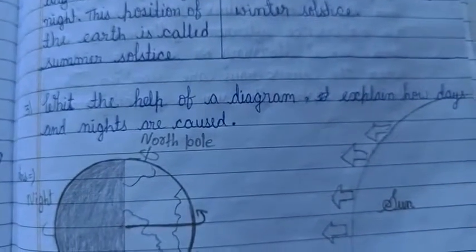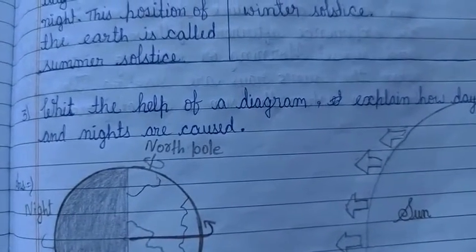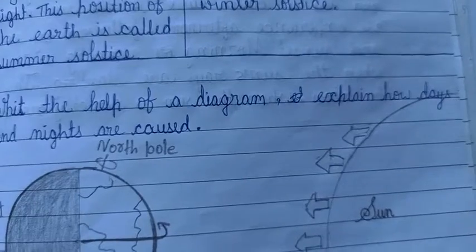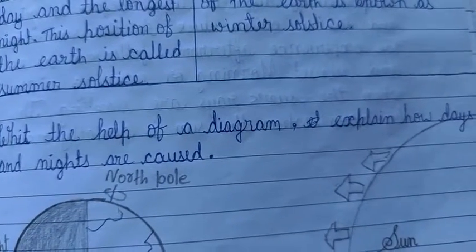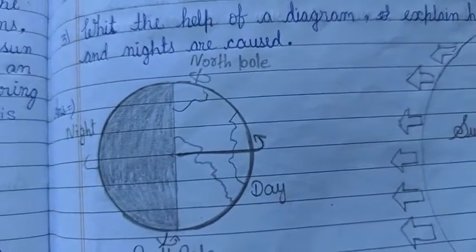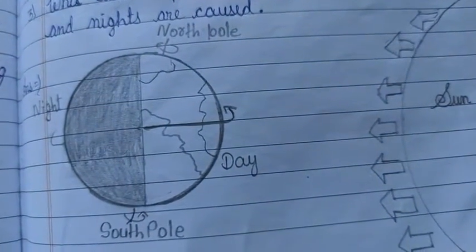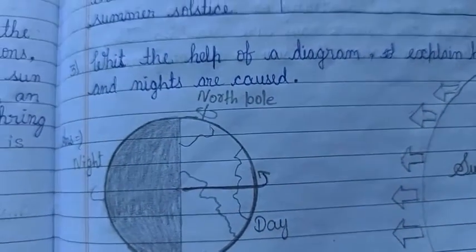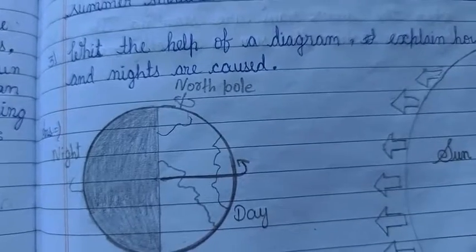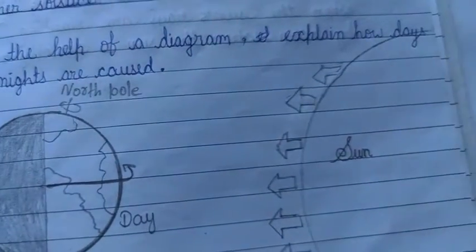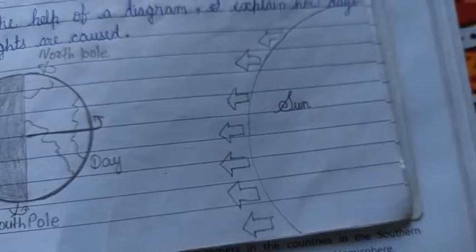Now next question, with the help of a diagram explain how day and night occur. This is the diagram of earth, north pole, south pole, here the right side is day and the left side is night, and this is the diagram of sun.